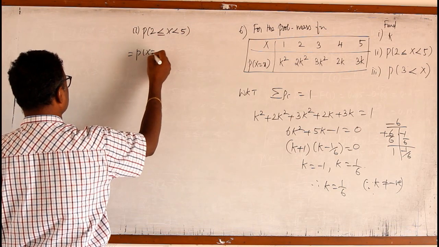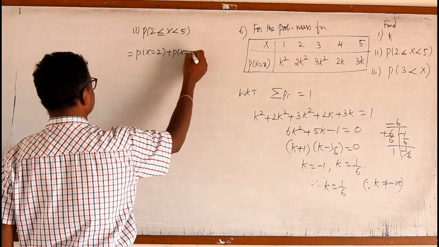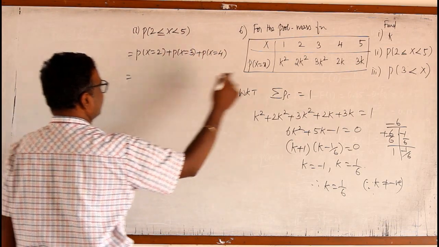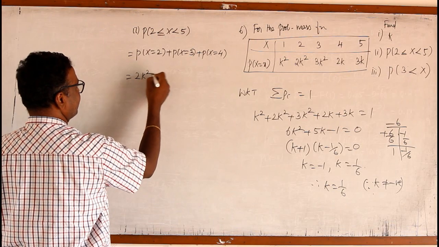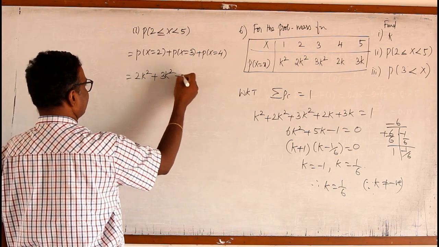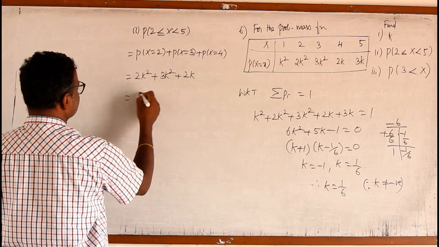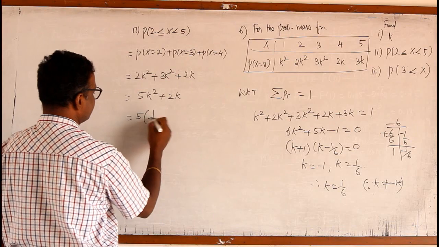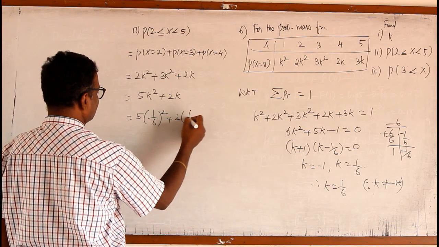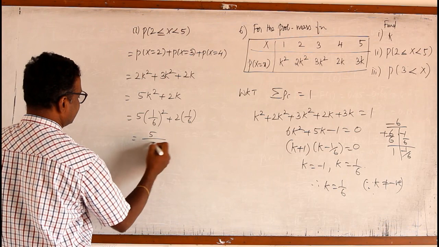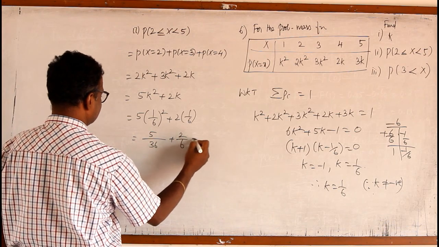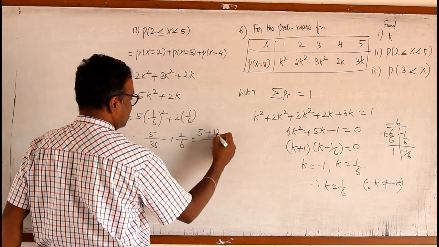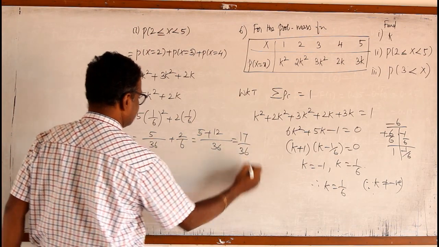Means 2 is included, plus P of x equal to 3, plus P of x equal to 4. 5 won't come. For 2 the probability is 2k square. For 3 the probability is 3k square. And for 4 it is 2k. It is 5k square plus 2k. 5 into, instead of k, 1 by 6 the whole square, plus 2 into 1 by 6. It is 5 by 36 plus 2 by 6. LCM is 36, means 5 plus 6 2s are 12. So the answer is 17 by 36.